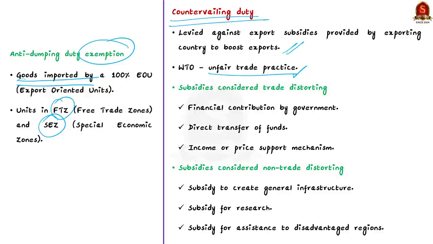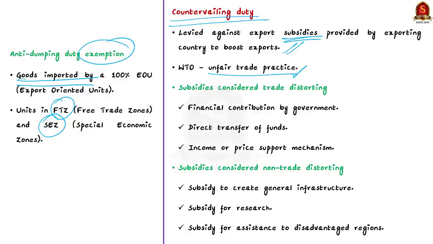See, for example, if export subsidies are given by the Chinese government to a particular product, then this will make that Chinese product low priced in the Indian market. So this will be an advantage for that Chinese company which is selling their product, but it will be a disadvantage for the competing Indian products. Now to overcome this situation, the government of India can impose a countervailing duty on Chinese imports. So we can understand that countervailing duty is basically based on the subsidy provided by the exporting country.